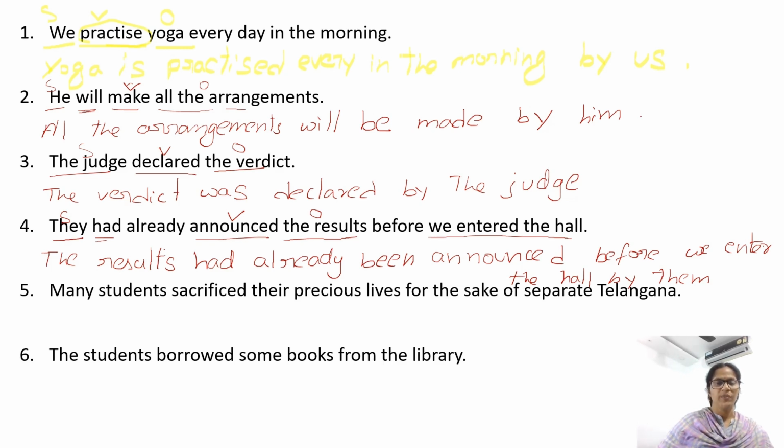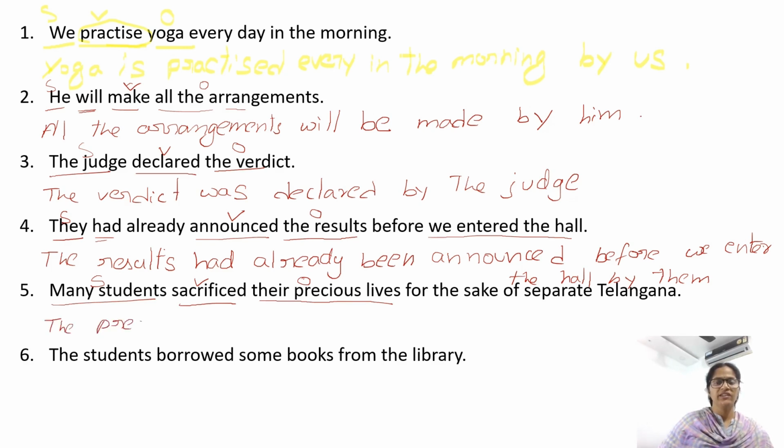So correct. Many students sacrificed their precious lives for the sake of separate Telangana. Sacrificed is the verb. Who sacrificed? Many students, subject. Many students sacrificed what? Their precious lives, the object. We cannot begin a sentence with their, so we have to use the.